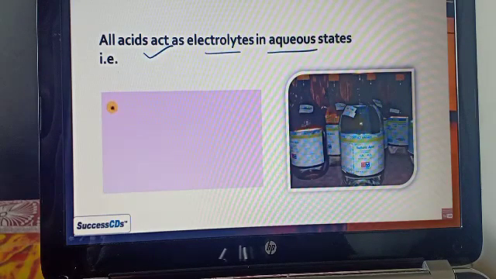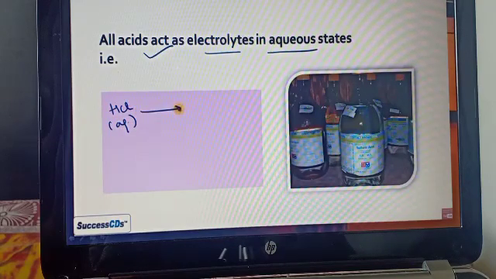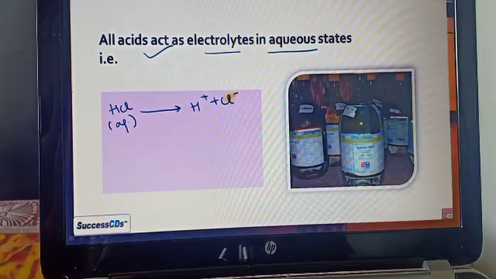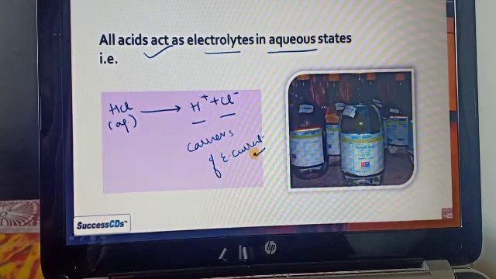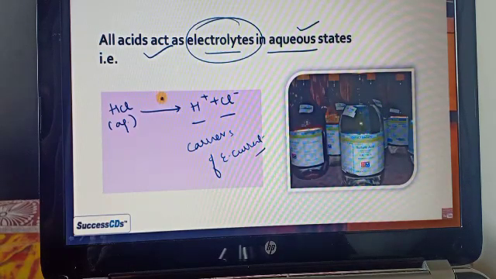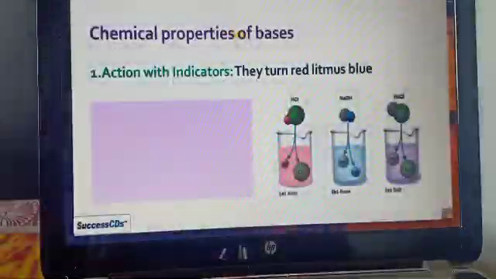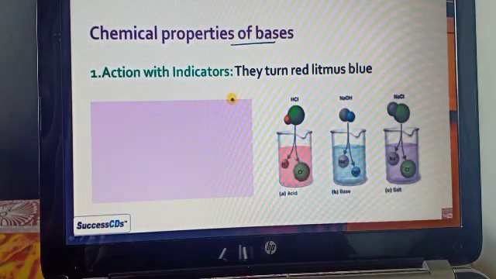Now the next one: all acids act as electrolytes in aqueous solution, meaning they are able to pass electricity. Why? Because they dissociate into ions. For example, HCl is dissociated into H plus and Cl minus, which are able to pass the electric current. So we consider it an electrolyte.